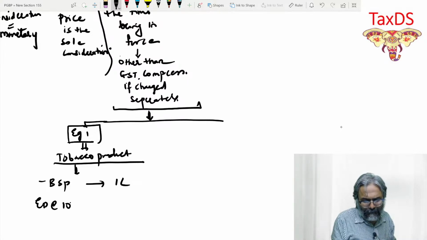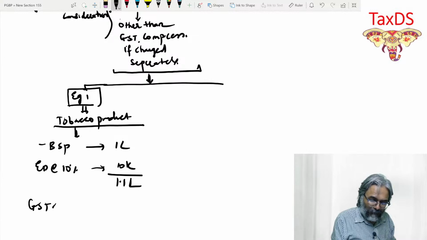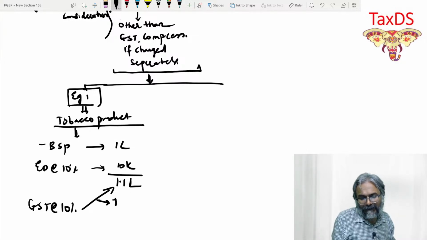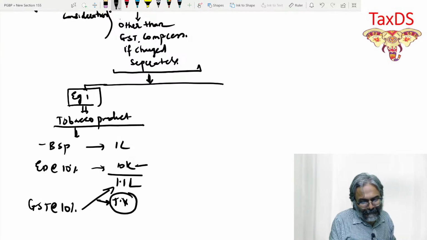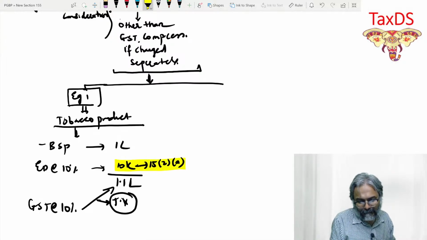Excise duty is at 10%. Now you take the subtotal of 1 lakh 10,000. GST would be at the rate of 10% on this. This is your transaction value, and this 10,000 is added by virtue of 15.2(a). Is that point clear to all of you?